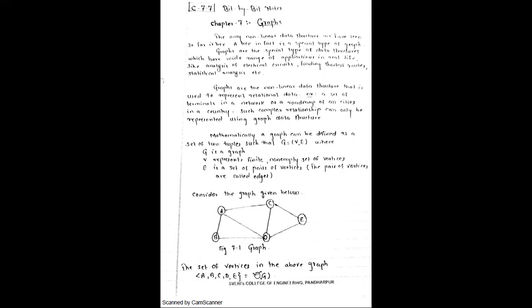The set of vertices in the above graph is represented by using opening and closing curly brackets. So {A, B, C, D, E} is equal to V, where V represents the set of vertices of graph G, right?